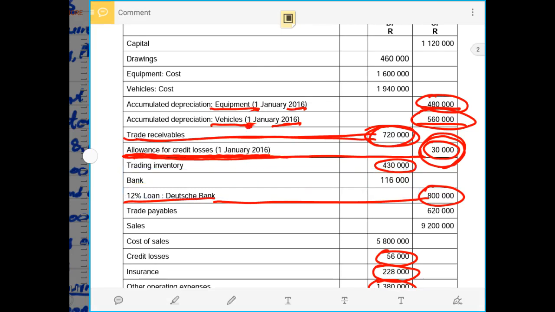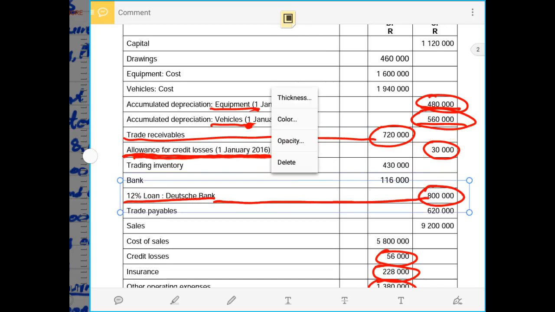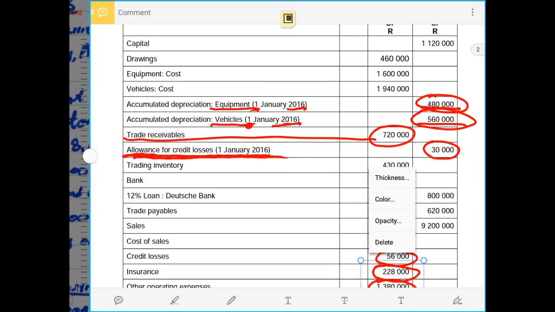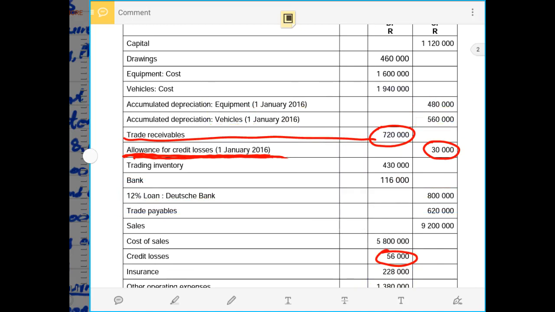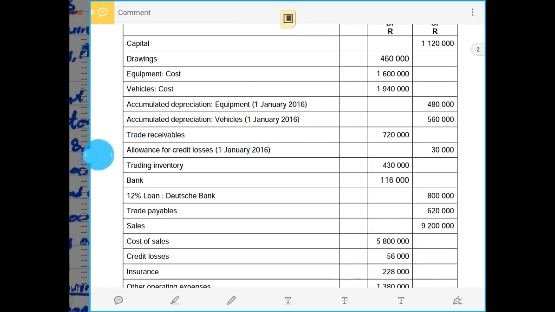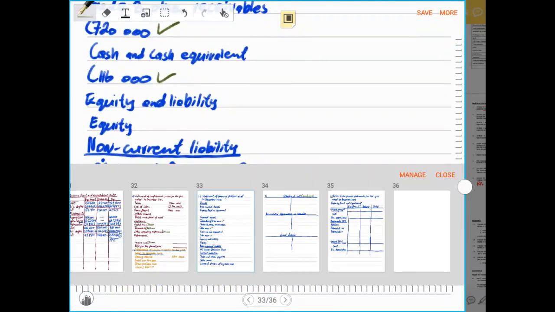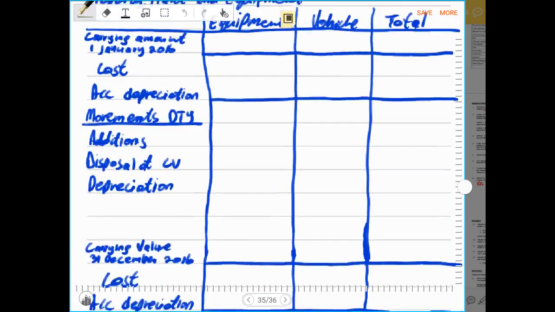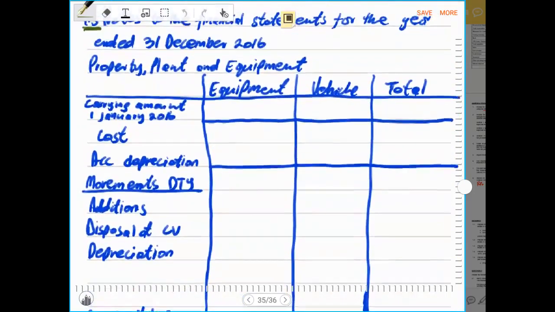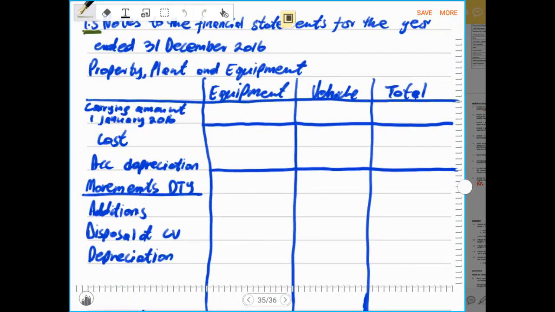So now it's always preferable, good practice, that whenever you are required to do the financial statements, you first record what is given from the trial balance. From here I can just move forward and do all the requirements per each adjustment. From this statement, I have also completed a template for the note, the property, plant and equipment note. So now I will just record all the transactions individually to where they belong.